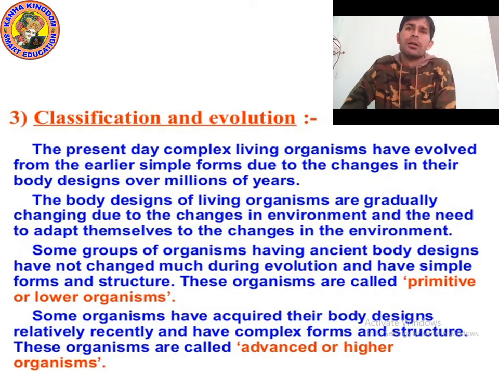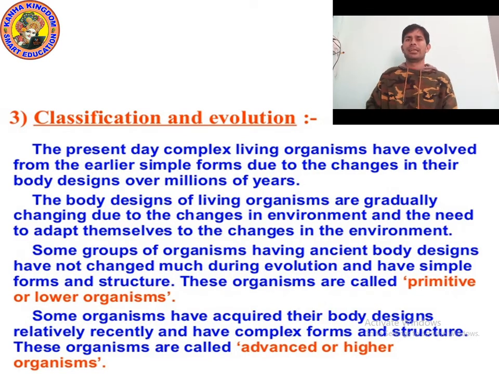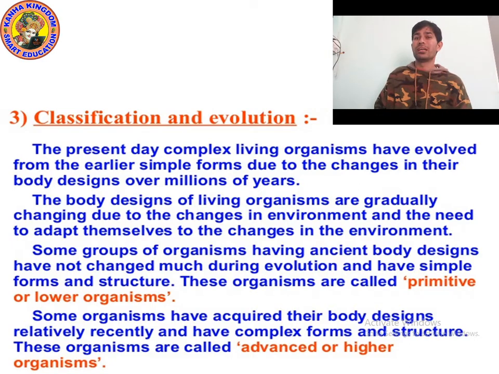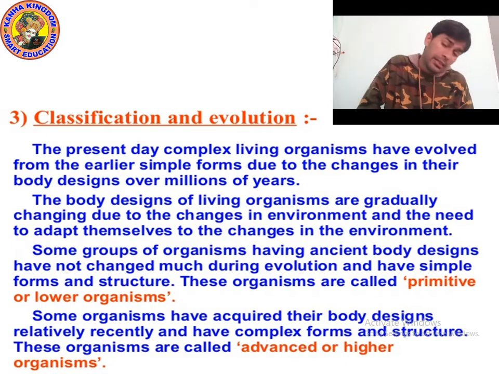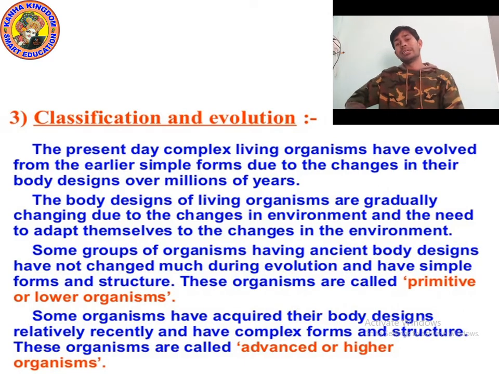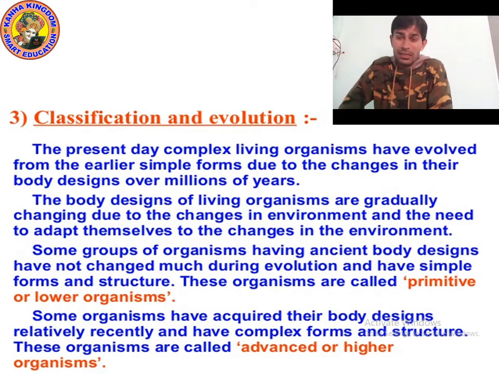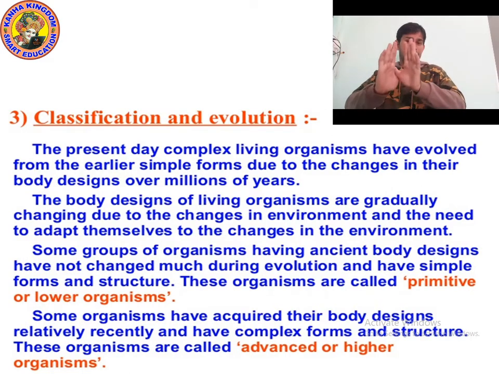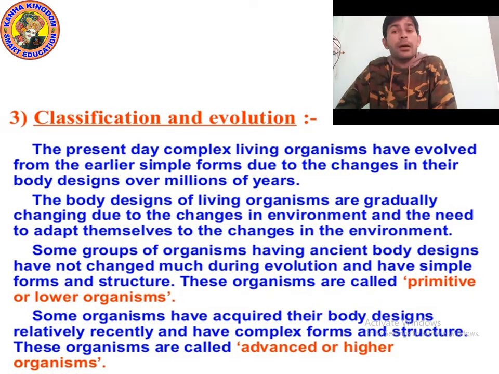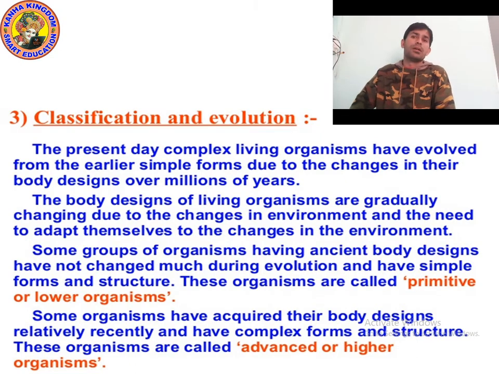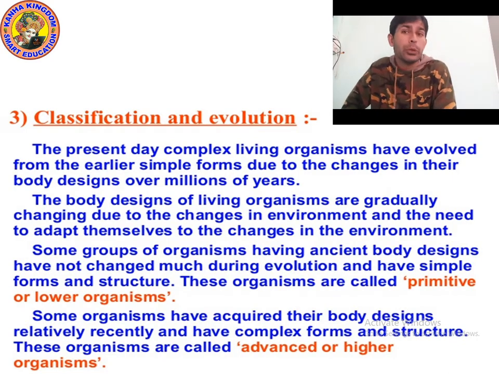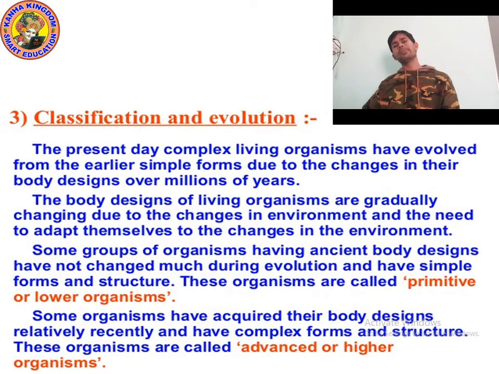Some groups of organisms having an ancient body design have not changed much during evolution and have a simple form and structure. There are many organisms which are still in simple form. Their structure has not changed with time. These organisms are known as primitive organisms, or lower organisms. So what are primitive organisms?